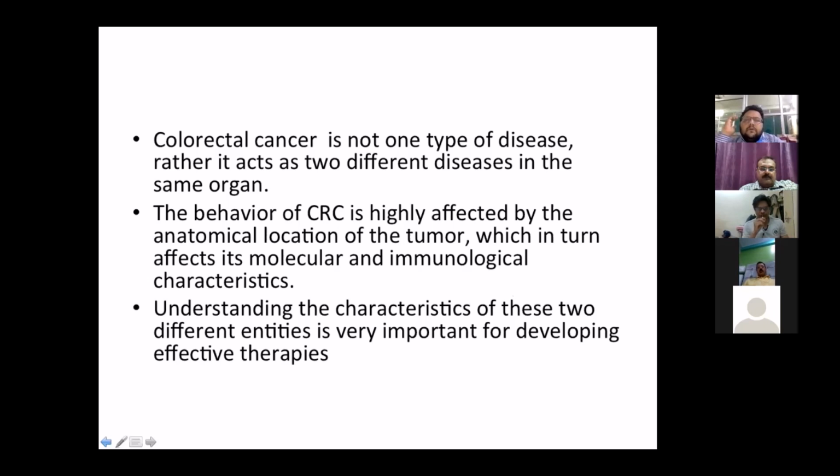Colorectal cancer, the term is meant for both the right side and left side, ascending colon, descending colon, transverse colon, and rectal cancer as a term. It is not actually one type of disease; rather, it is two different diseases in the same organ. This is because the colon and the rectum develop from two different embryological origins. Hence, they have different blood supply, different molecular and immunological characteristics, and thus they would have different outcomes in the disease.